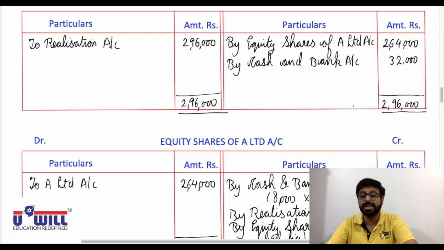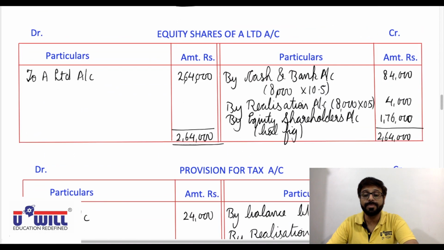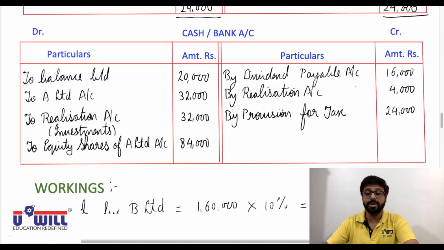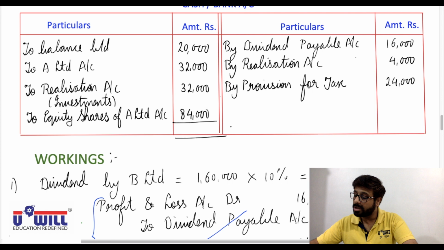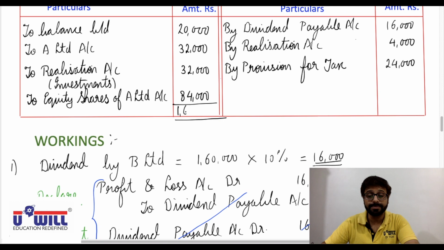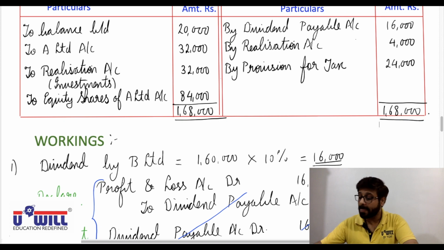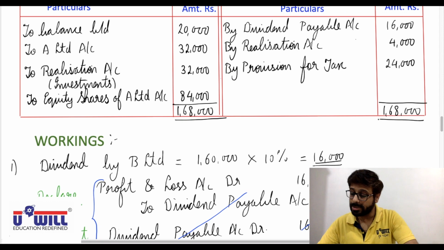Then after the equity shares of A Limited account, other accounts are to be closed. So provision for tax already gets closed. Cash and bank remains. That will also be closed and transferred to the equity shareholders account. So in the cash and bank account, 20,000 plus 32,000 plus 32,000 plus 84,000, that is 1,68,000. And then 1,68,000 minus 16,000 minus 4,000 minus 24,000. So 1,24,000.